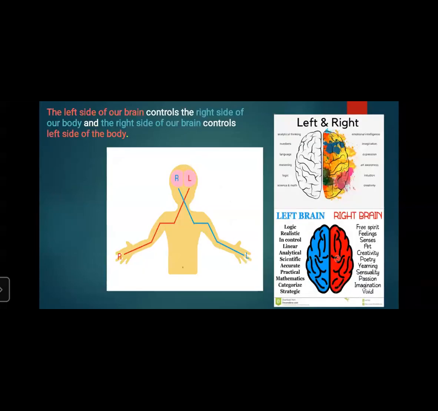The left side of the brain controls the right side of our body, and the right side of our brain controls the left side of our body. The left side of the brain controls our speech, conversation, writing, and logical thinking, etc. Whereas the right side controls the artistic ability, meaning creativity, art, and music.